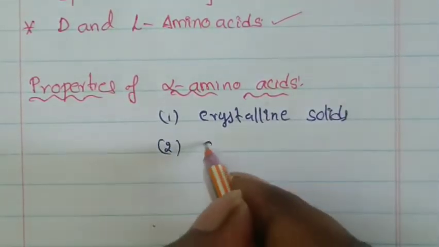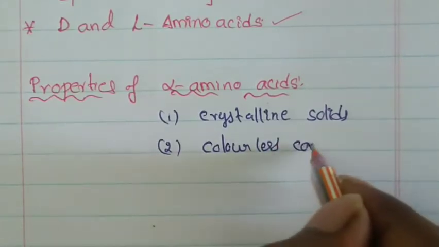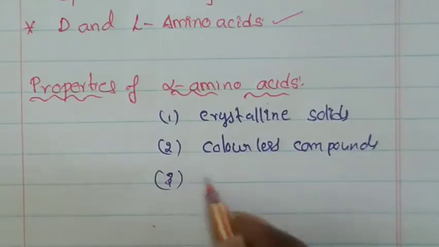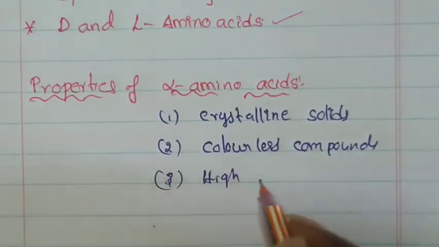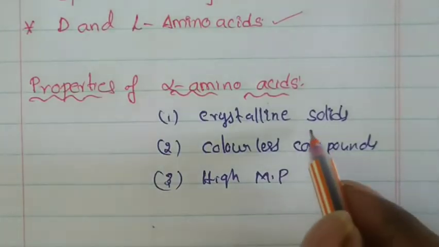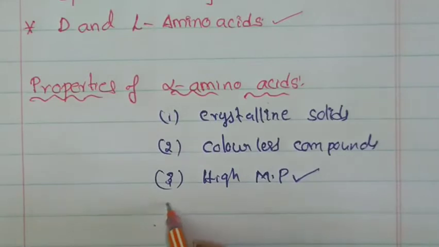Second point is colorless compounds. Third point is high melting point and boiling point. Actually, these compounds are crystalline solids, no? So they contain high melting points.